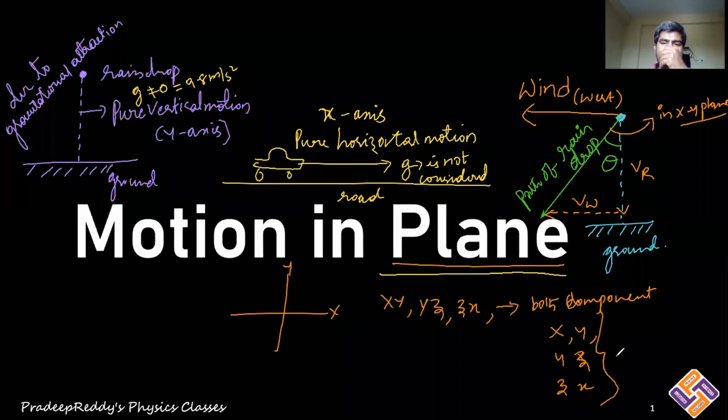So if a body is moving in any plane, then it is known as motion in plane. If and only if the body travels in such a way that its motion is represented in any one of the planes of the coordinate system, it is said to be motion in plane.